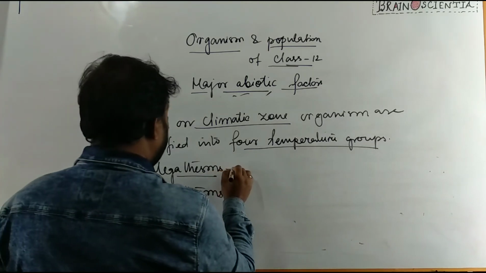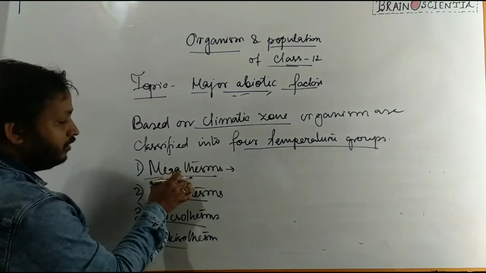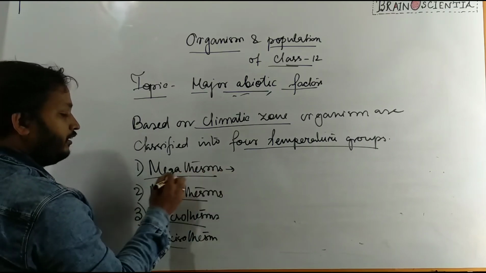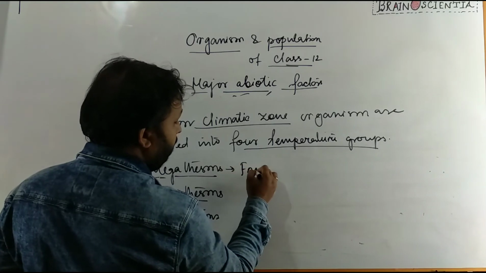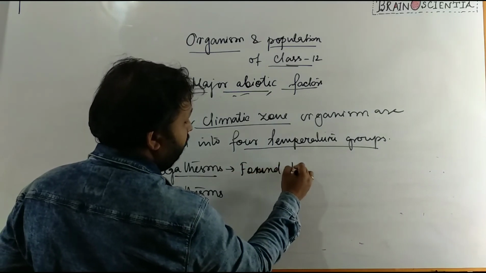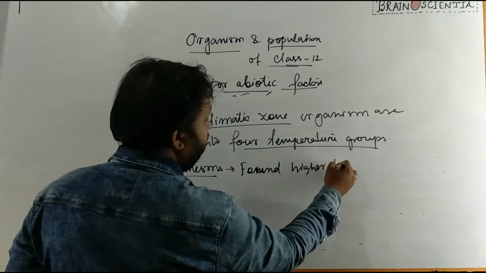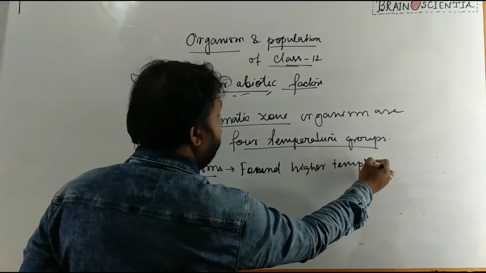Okay. So this group of organisms, the megatherms, the organisms that fall under this category, are found in a higher temperature zone.